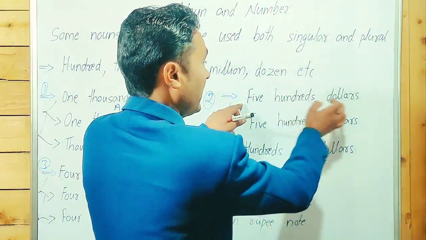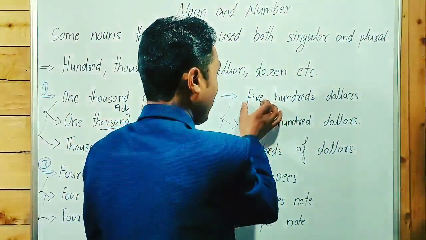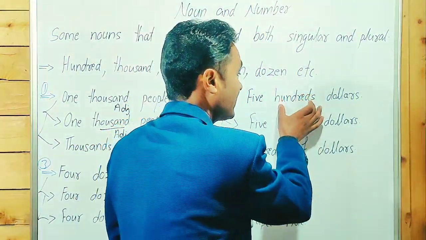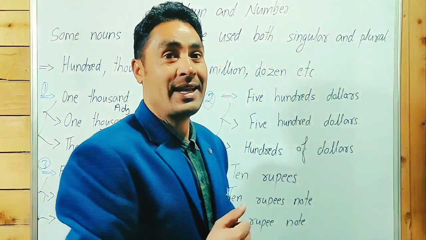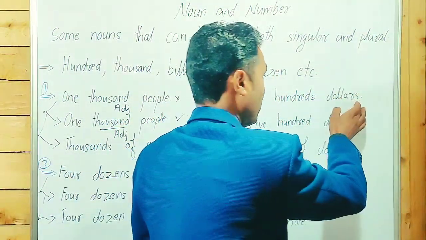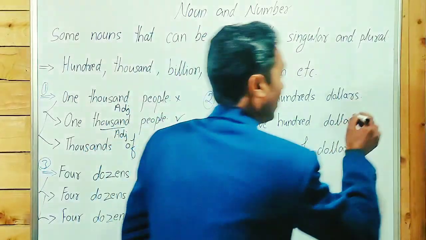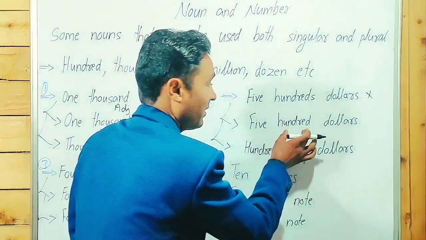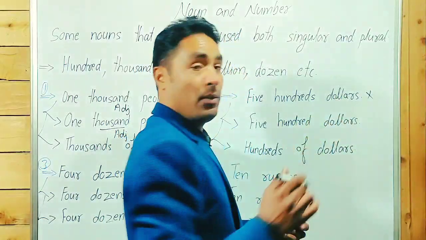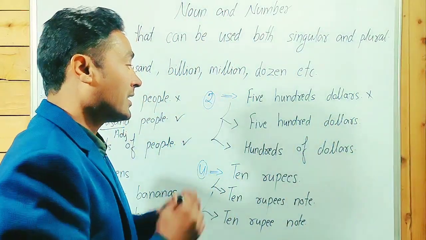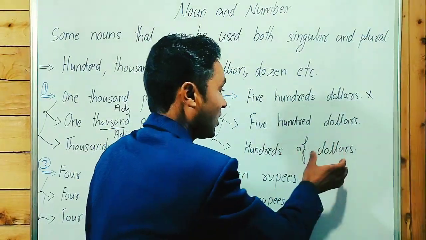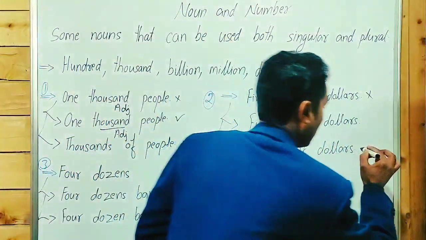Second, $500. Here is an example. 5 is a numeral adjective. Hundreds behaving as an adjective over here, dollars, noun. $500 with an s is incorrect. We have to say $500. 500 boys, 100 people, not hundreds. We can't use s with an adjective. Hundreds of dollars. Correct phrase.